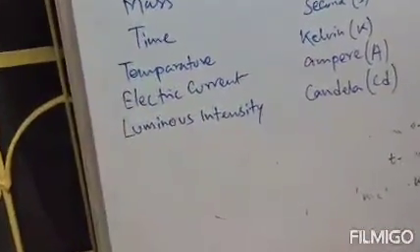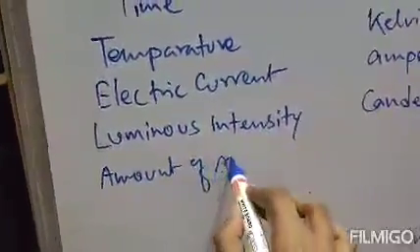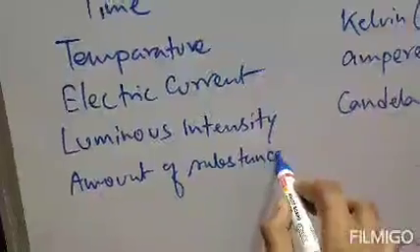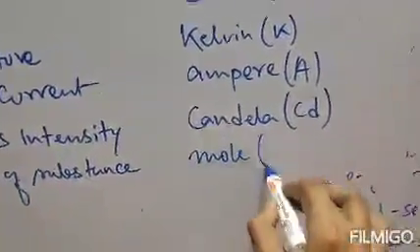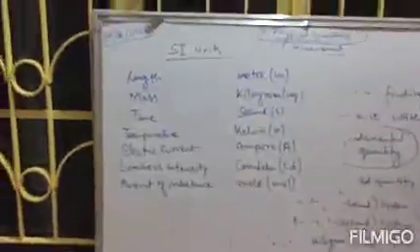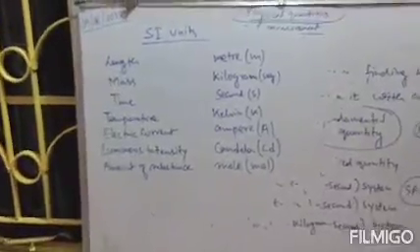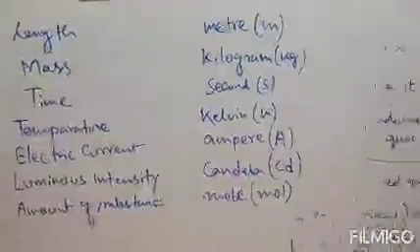Last fundamental quantity is amount of substance. Unit is mole and symbol is mol. So there are in total 7 fundamental quantities and the SI unit of each fundamental quantity is given in tabular form. Clear? So just note it down. These are our 7 fundamental quantities. Clear? Next. These are our SI units.